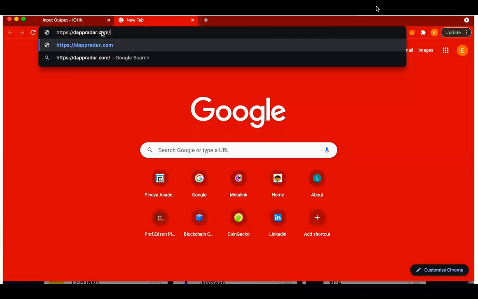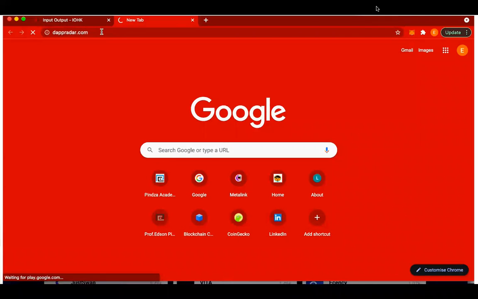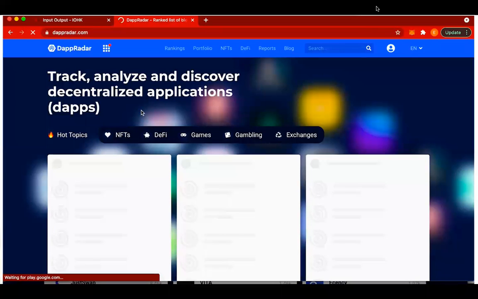In order to find dApp Radar, you go to dappradar.com, and this is a place where you find the Decentralized Finance Explorer. So how does it work?